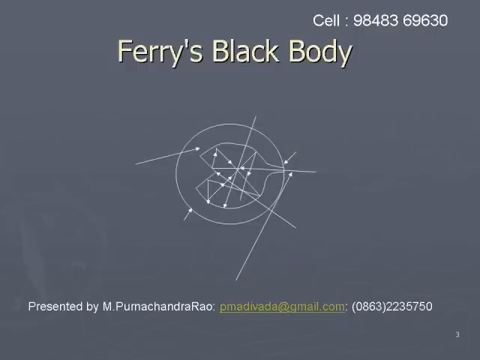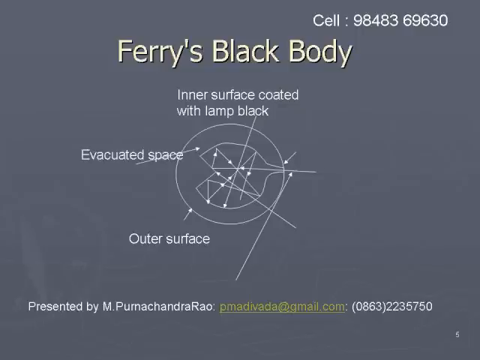First, let us try to understand how it is constructed. It is a two-walled spherical cavity. This is the outer sphere, and this is the inner sphere. The space between the outer sphere and inner sphere is evacuated. It consists of a small hole. Against this small hole, a conical projection